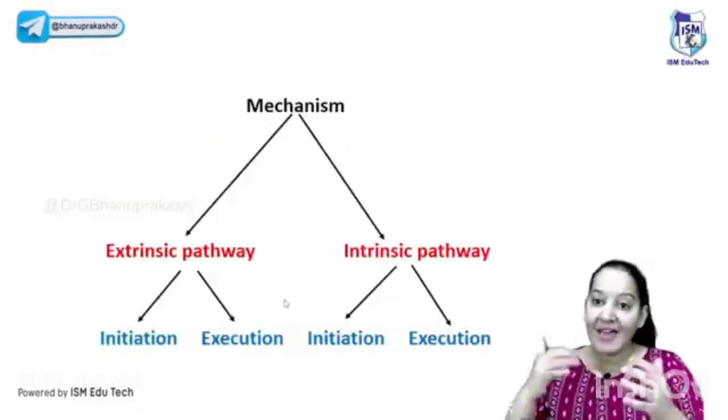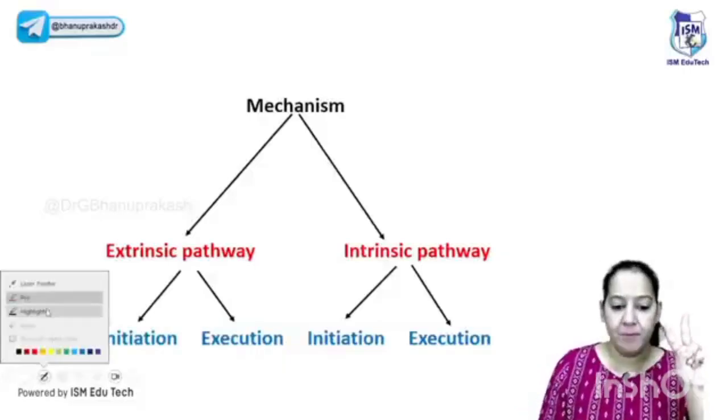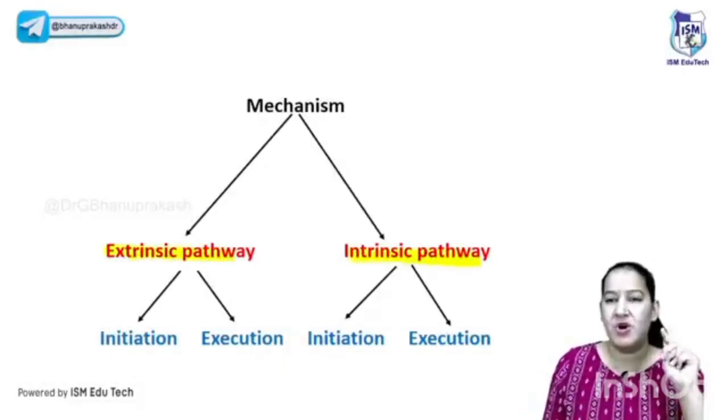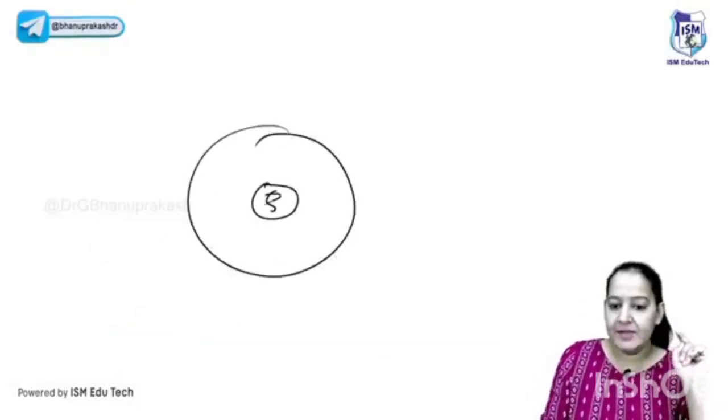Now you should ask me, ma'am, what is the mechanism? In the mechanism, there are two pathways. In apoptosis, there are two pathways, extrinsic and intrinsic. What do you mean by extrinsic and intrinsic? Okay, so this is the cell. This is the nucleus of the cell. The nucleus of the cell contains DNA.